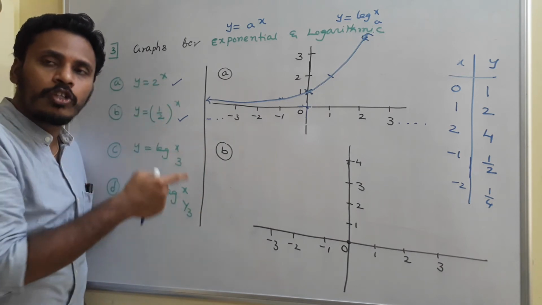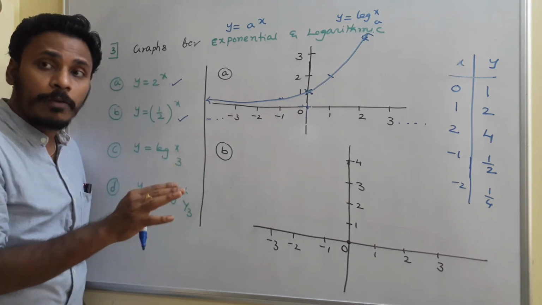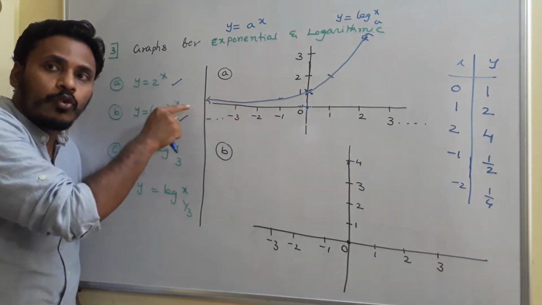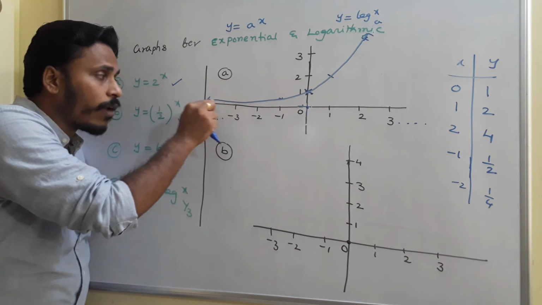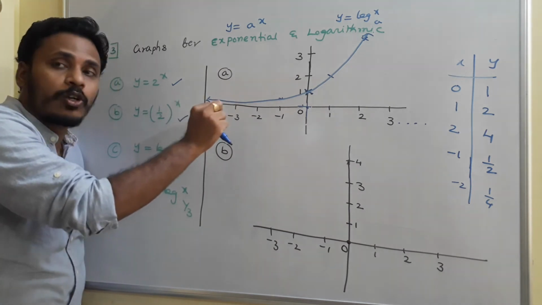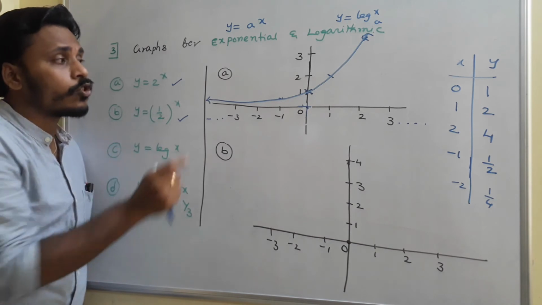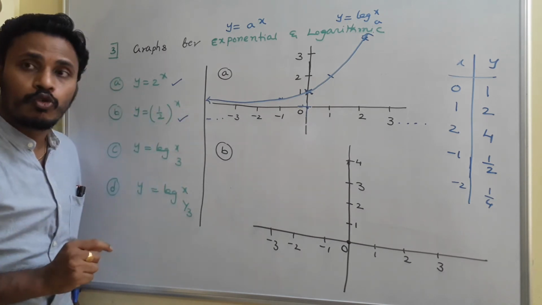Okay, take any value in the place of x, but the value of y can't be 0. And that's why the graph goes on decreasing, and if you go on, this graph line will get closer and closer to the x-axis, but it never touches that x-axis. So this is the rough sketch of y is equal to 2 power x.